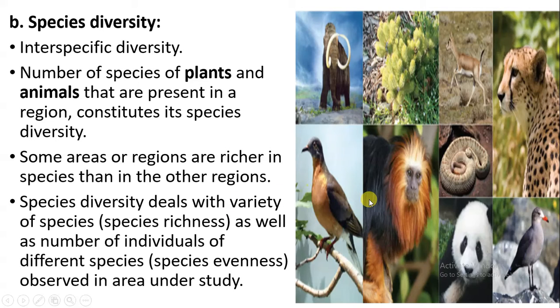So species diversity deals with a variety of species, that is species richness. If there are more species in a location, we say the species richness is more. If a location has less diversity, we can say the species diversity is less. So region to region the species diversity is going to change. Every region does not have the same species diversity.